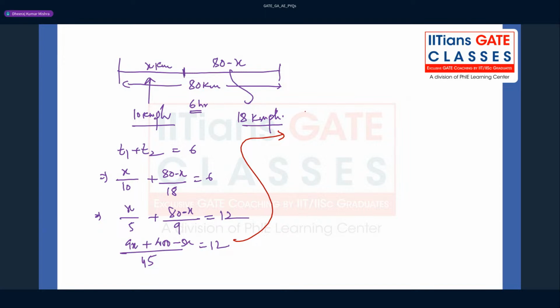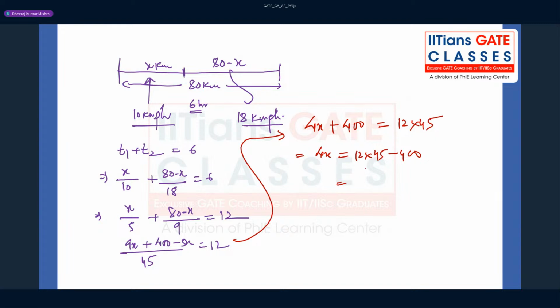This is correct. So here it is nothing but 4x plus 400, which will be equal to 12 into 45, right? Then 4x equal to 12 into 45 minus 400.